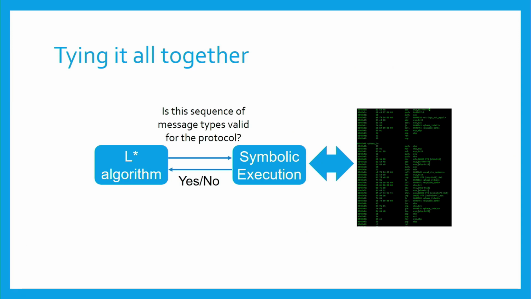So to tie it all together, we have the L-star algorithm. It asks questions, and the symbolic execution checks the questions, which are sequences of message types, against the binary, and responds whether the sequences are valid for the protocol or not. And if the sequence is valid, it also provides the message types that can follow the given sequence.